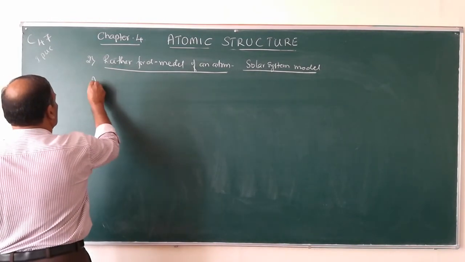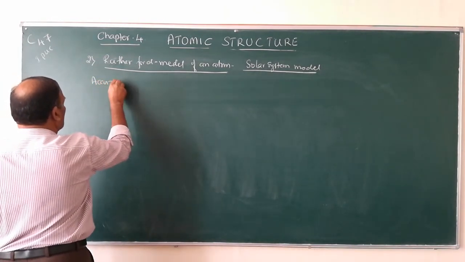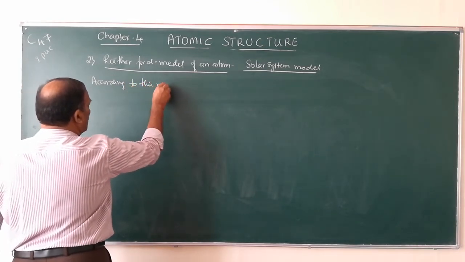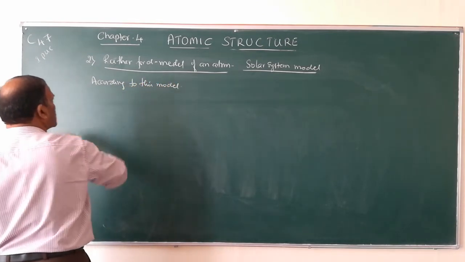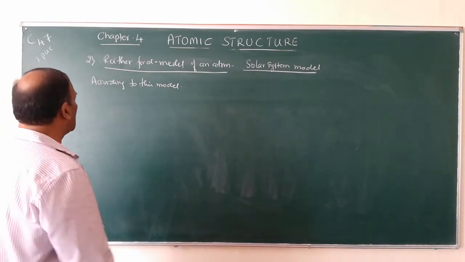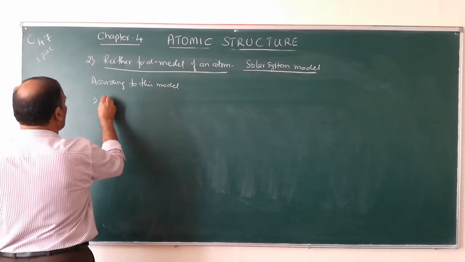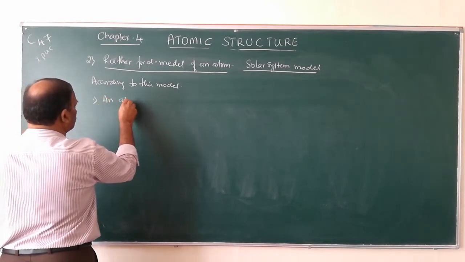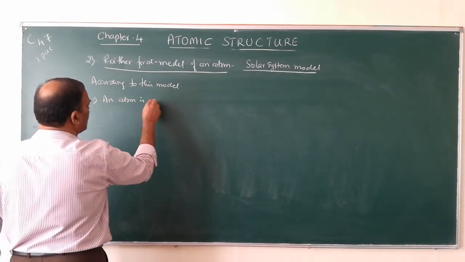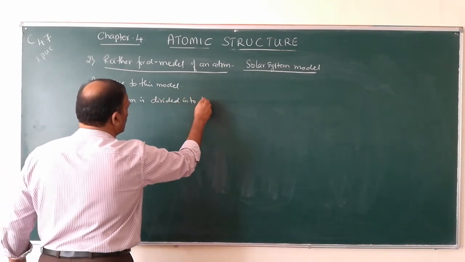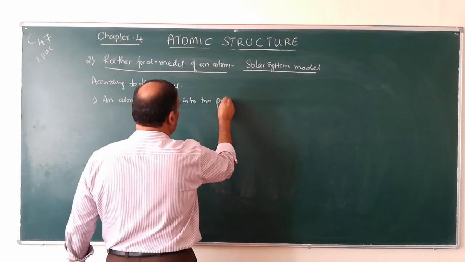So, according to this model, which is called the Rutherford model, number one, an atom is divided into two portions.